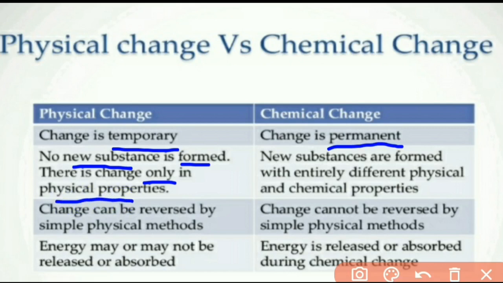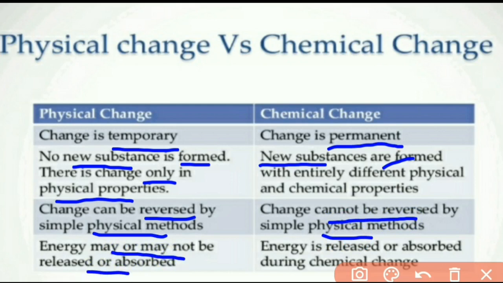But in chemical change, new substances are formed and their physical and chemical properties are entirely different from the reactant substances. A physical change can be reversed by simple physical methods, but a chemical change cannot. In physical change, energy may or may not be released or absorbed, but in chemical change, energy is released or absorbed during the chemical reaction.